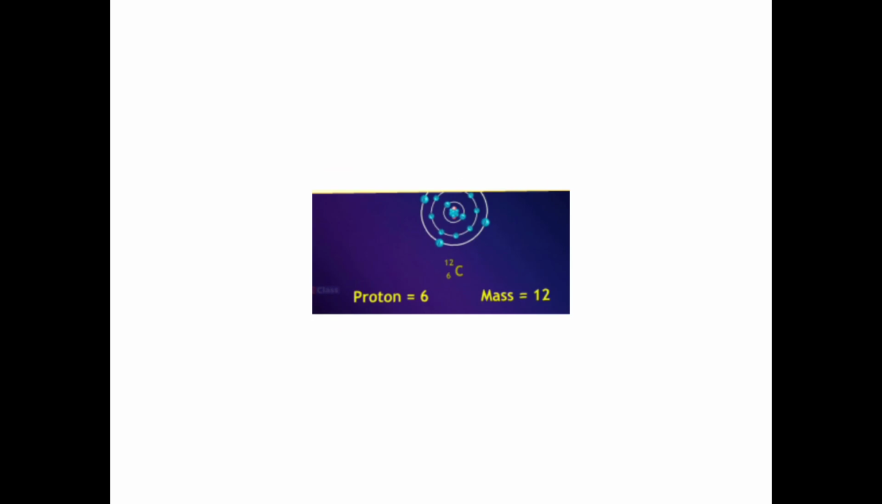So electrons are revolving around the nucleus in a specific orbit. These orbits are also called shells.